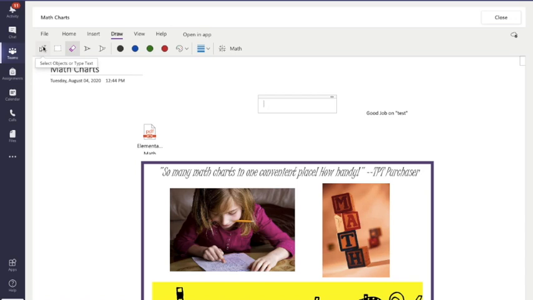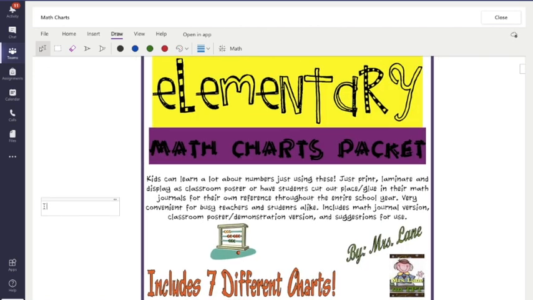So I want to go in and I want to type 2 plus 2 equals 4. So I'm going to go right up here, and there's this little pointer with an A next to it. So you're going to click on that, and then wherever you want to type in that answer, you're going to just double click. And in that box that appears, I'm going to type 2 plus 2 equals 4, and that's it. I can click out of it, and that answer will stay there.